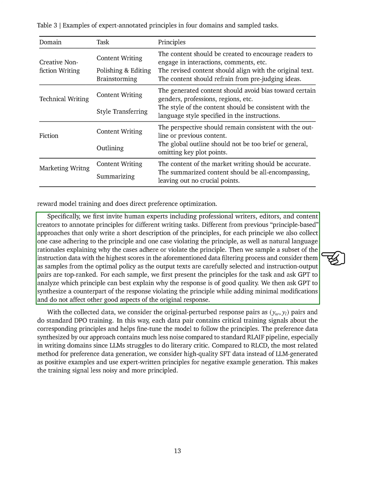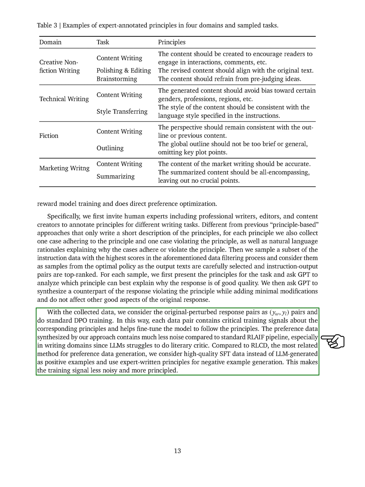We start by having experts define principles for different writing tasks and provide examples that either follow or violate these principles. We then use these principles to analyze and create modified versions of responses that violate the principle minimally. This helps us train the model to adhere to these principles by using pairs of original and modified responses. This approach reduces noise in the training data, especially in writing domains, and relies on high-quality data and expert-written principles for generating negative examples, making the training signals clearer and more principled.